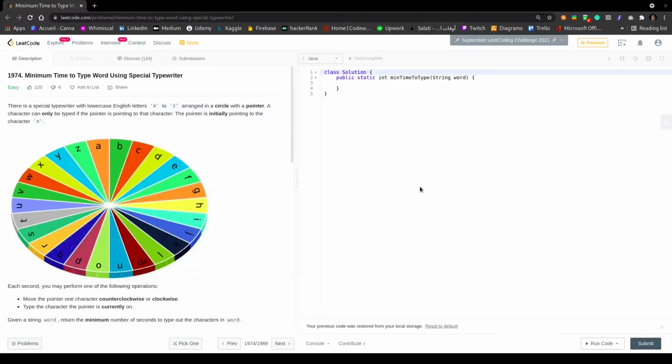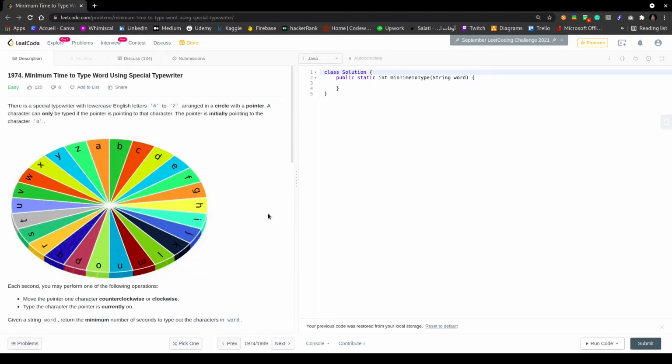Hello and welcome to this new episode of my Leetcode problem solving series. In this episode, we are going to try to solve the problem entitled Minimum Time to Type Word using Special Typewriter. This problem figured in the 59th bi-weekly Leetcode contest, and today I'm willing to share with you my solution for this problem in the same contest.